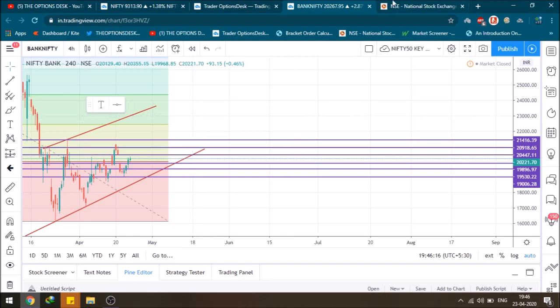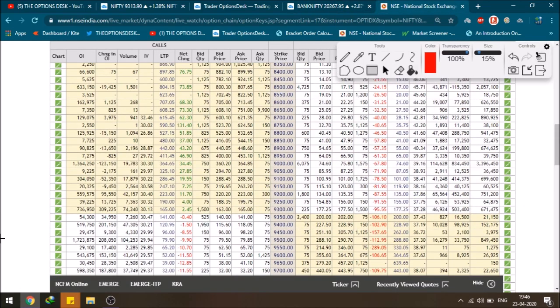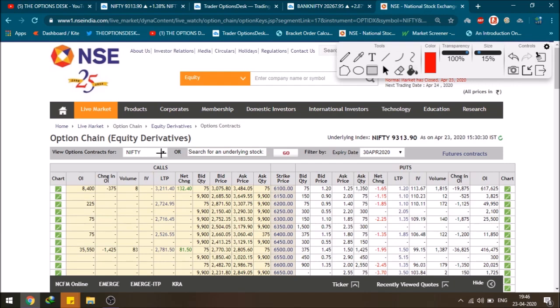I would not do an option chain analysis of Bank Nifty, as it is too volatile and the levels and the change in OI keep changing very frequently. So I would not use the option chain for Bank Nifty analysis.